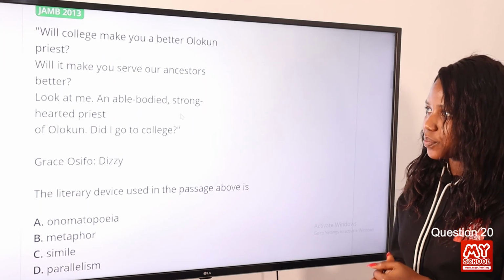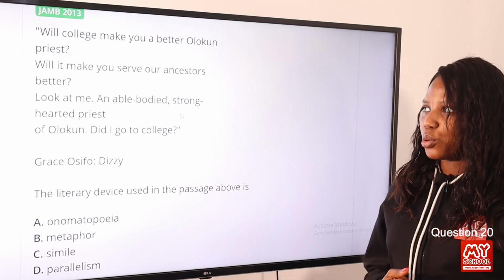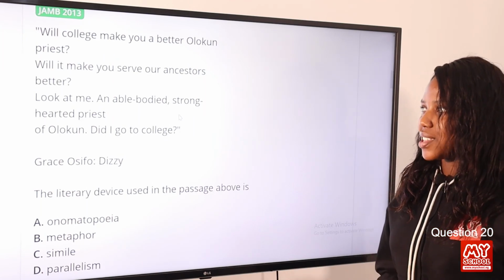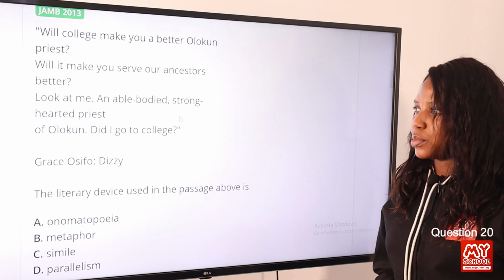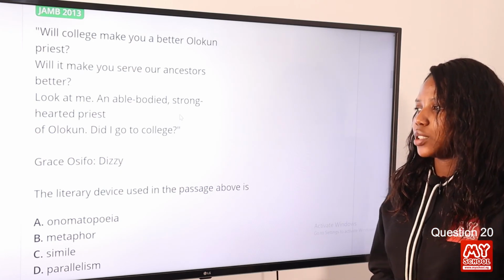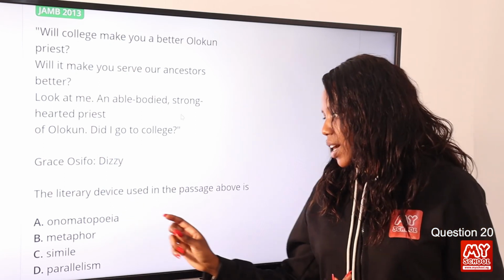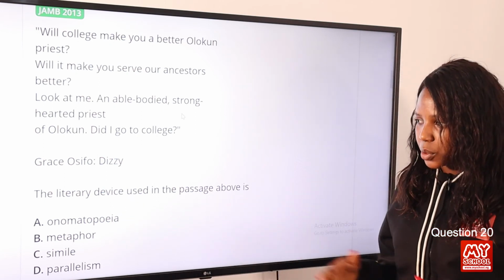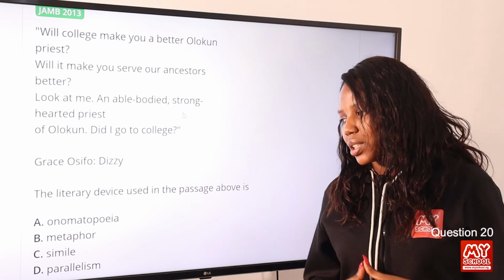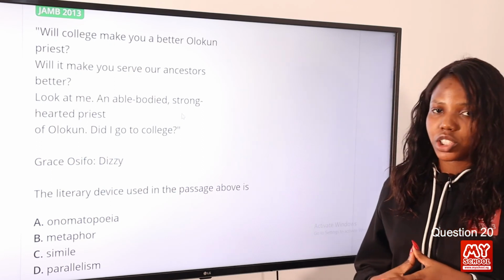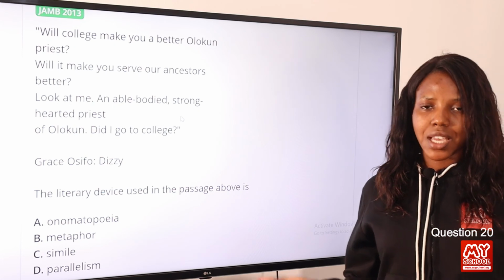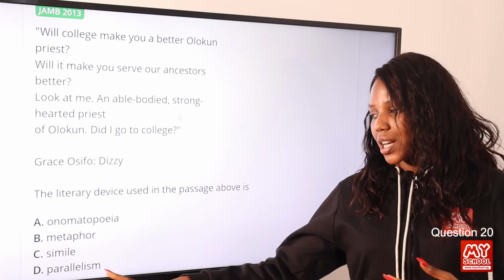Question 20. Will college make you a better Olokun priest? Will it make you serve our ancestors better? Look at me, an able-bodied, strong-hearted priest of Olokun. Did I go to college? Now, the literary device used in the passage above is option A, onomatopoeia, option B, metaphor, option C, simile, option D, parallelism. The answer to this question is parallelism.